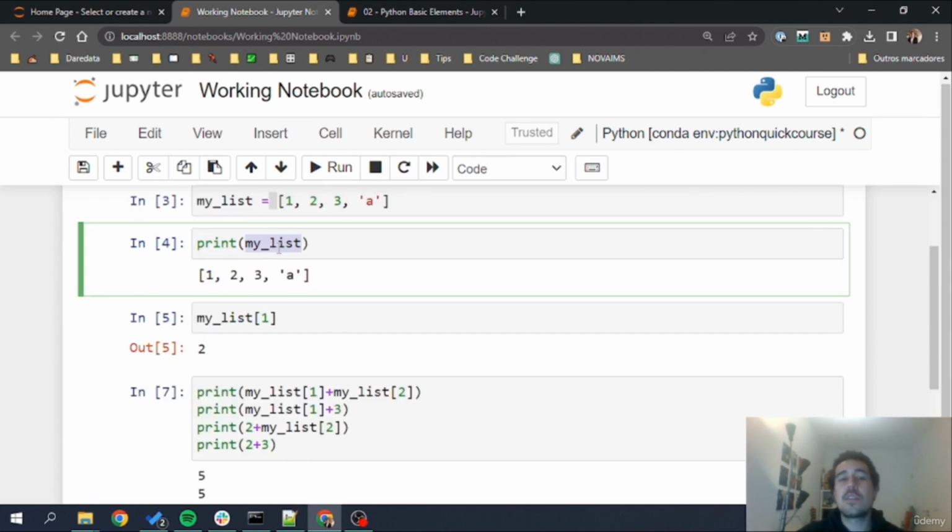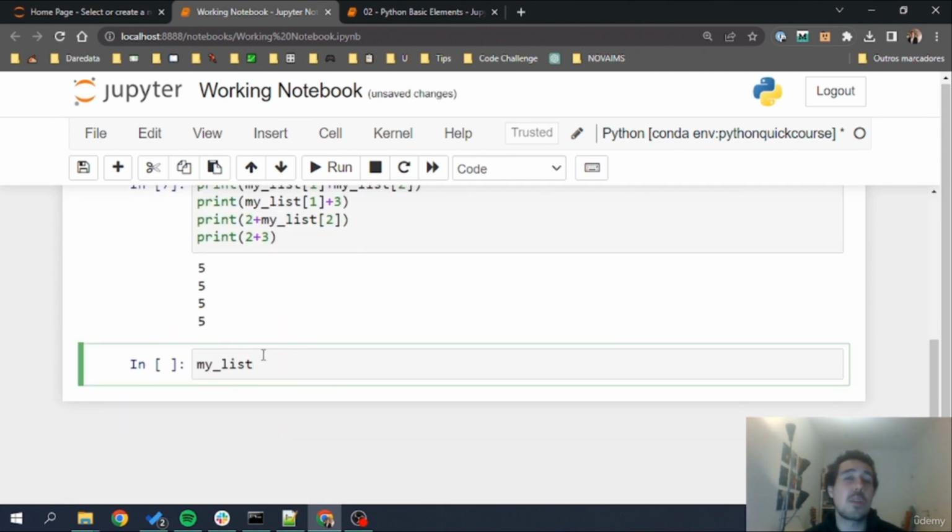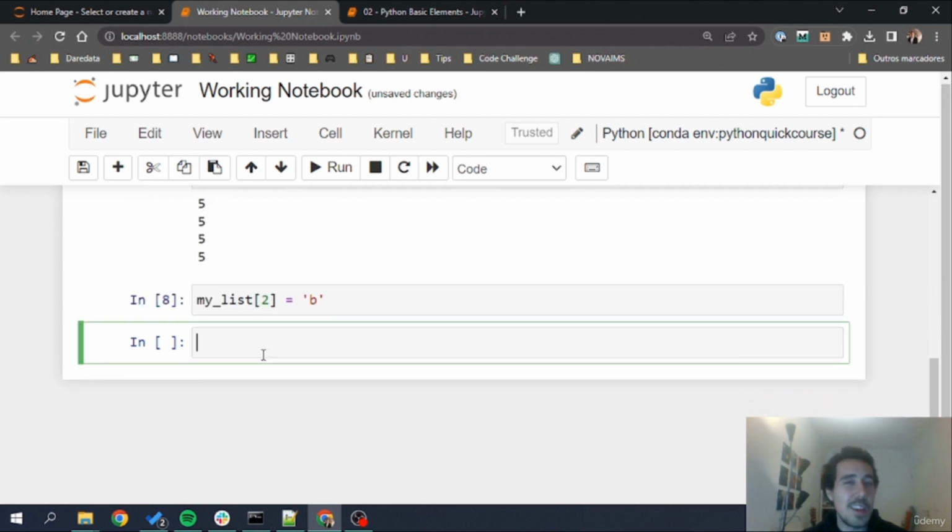Also, here in lists, what we can do is something that we couldn't do in strings. If we can index this object, can we change it? Let's see. So for example, imagine that I want to change the 3rd element to a B. Let's see if this works. It did work. So lists are different from strings.